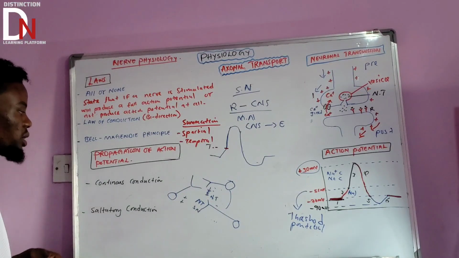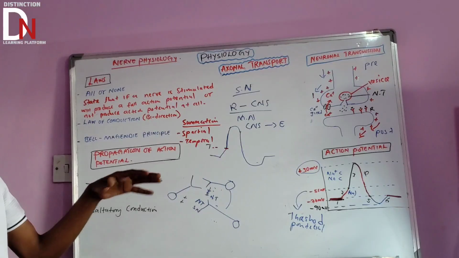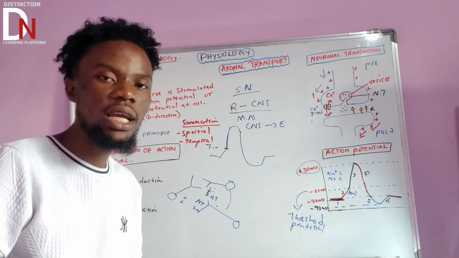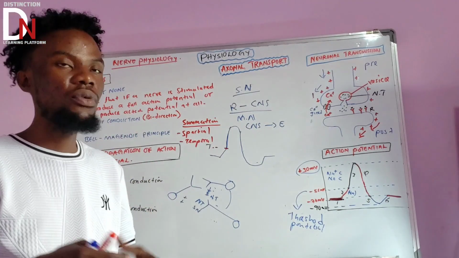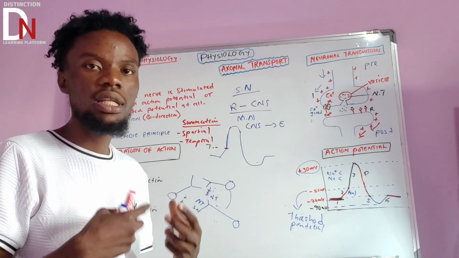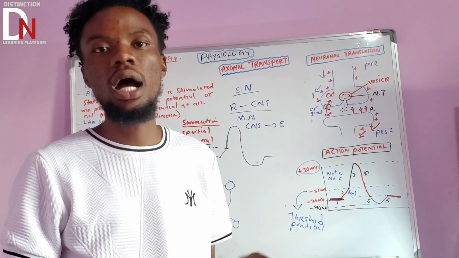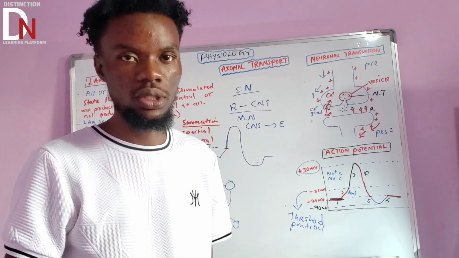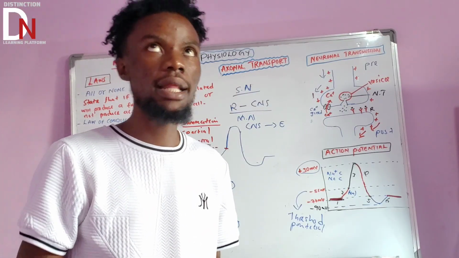Now let's conclude with the propagation of action potential. Propagation of action potential has two important types, the way it goes along the neurons. If you go back to the neuron classification, we had one type of classification according to myelination, whether a neuron is myelinated or not.